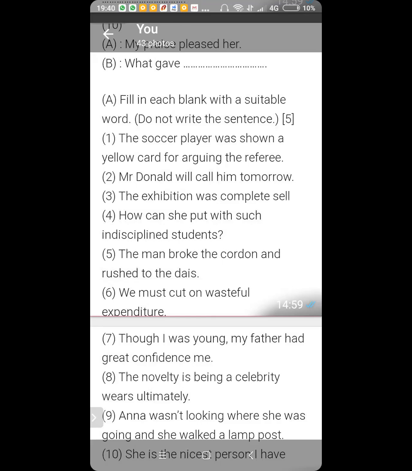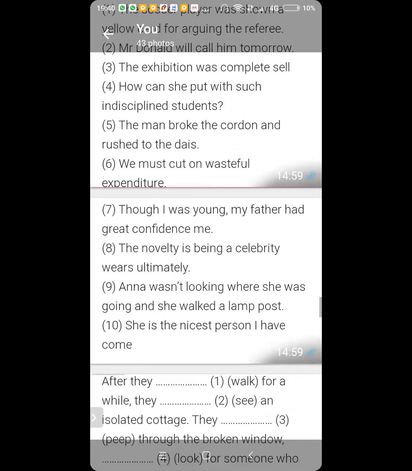The man broke the cordon and, wait, this number 5 is not clear. Number 6. We must cut dash on wasteful expenditure. Cut off? No, cut down. With cut, the preposition used is down.